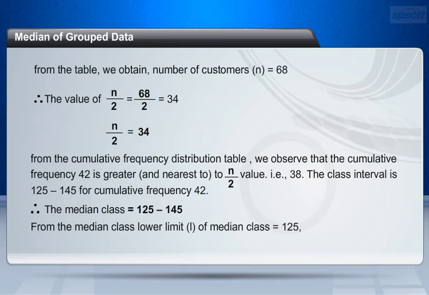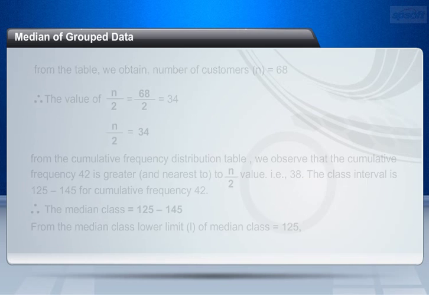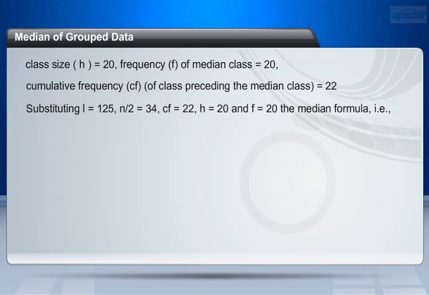From the median class, lower limit, L, of median class equals 125. Class size, H, equals 20, frequency, F, of median class equals 20. Cumulative frequency, CF, of class preceding the median class equals 22.